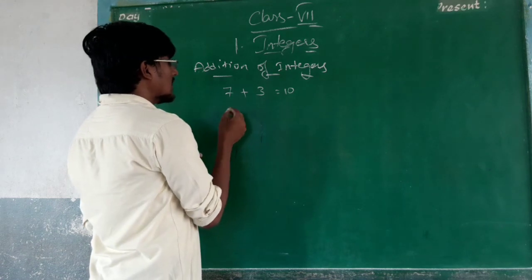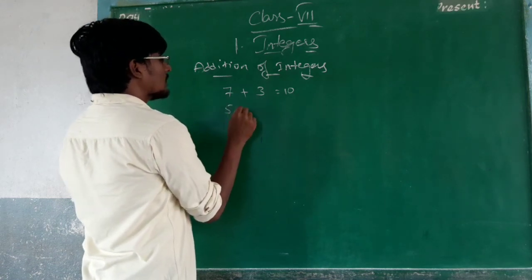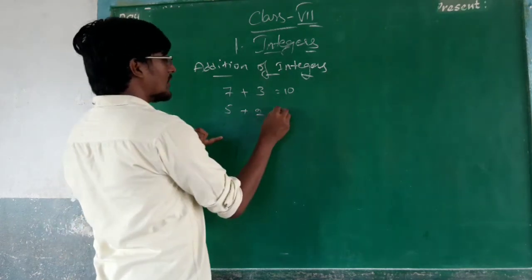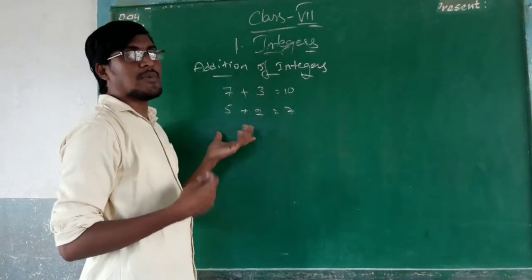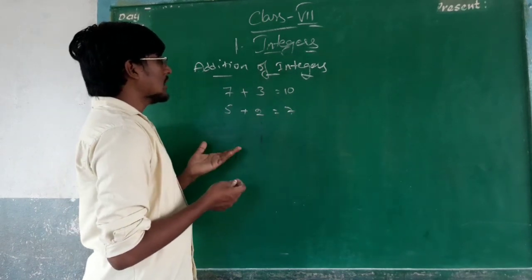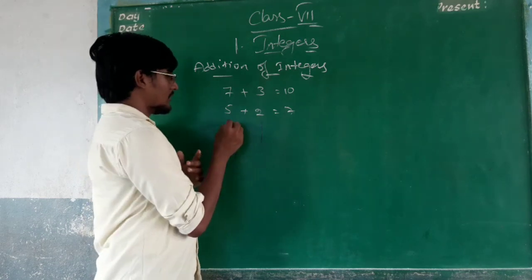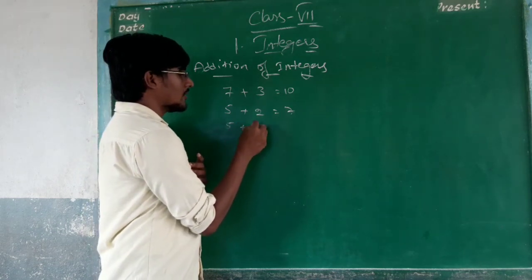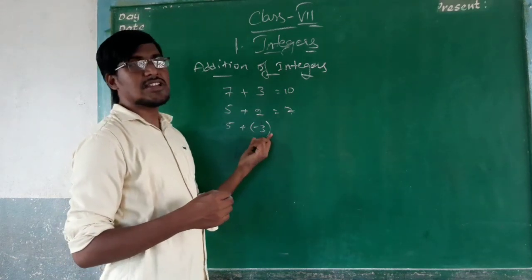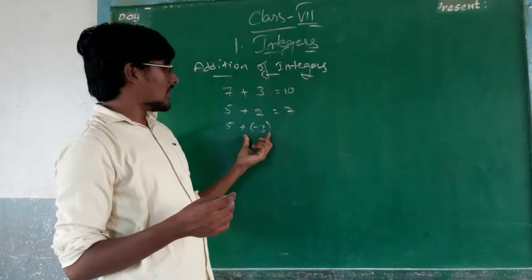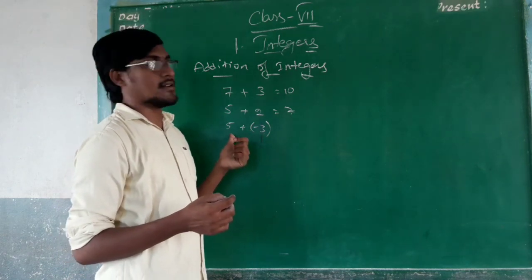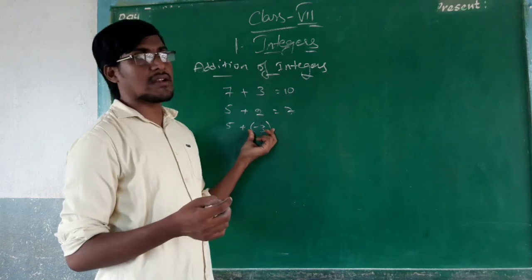Okay, another one, 5 plus 2. What is the value of 5 plus 2? It will become 7. Okay, next one, 5 plus minus 3. 5 is an integer, and minus 3 is also an integer. Since we are doing the addition of integers, we have to put the plus, and minus 3 in brackets.